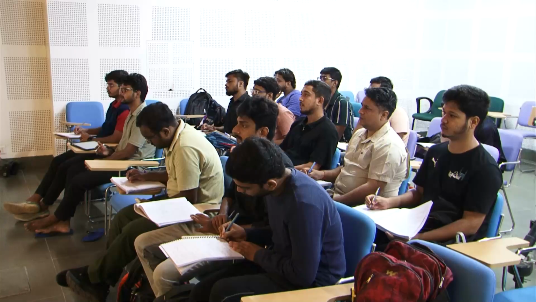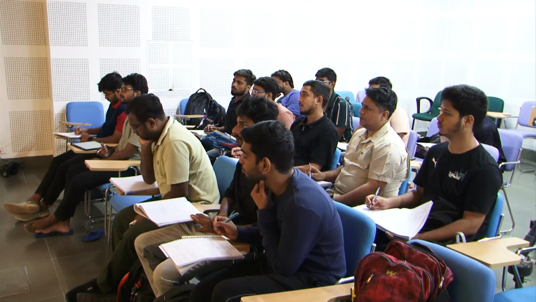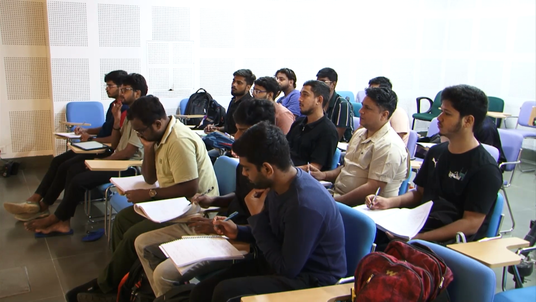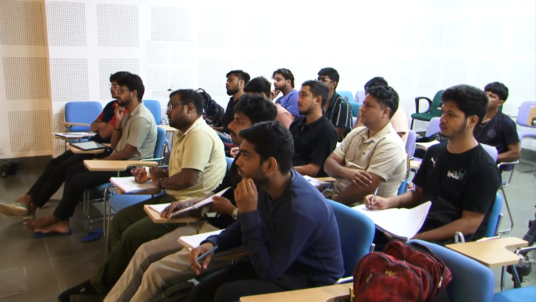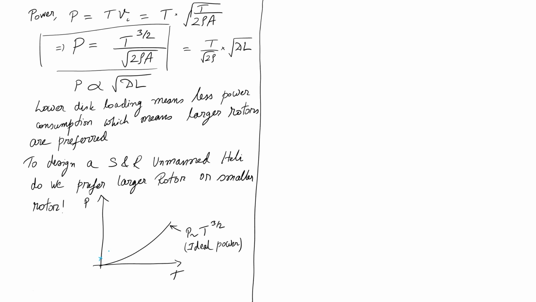Why? Does density vary? No, I can model the same density. So, what do you expect the power in the real world to be? Less than this power? More than this power? More than this, because we have made some assumptions while starting. So, we have ignored some losses. Ideal theory would not account for all the losses. So, my measurement should be higher, and that is what it is. So, the experimental measurement would probably look like this. Which means, why have I marked the experimental measurement with symbols?